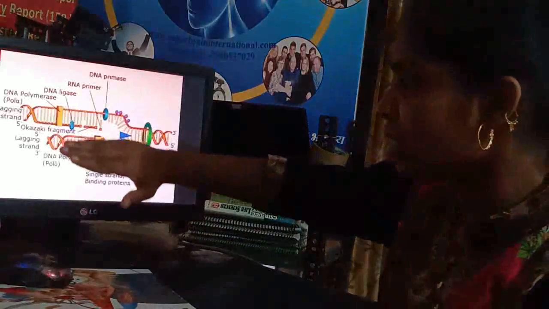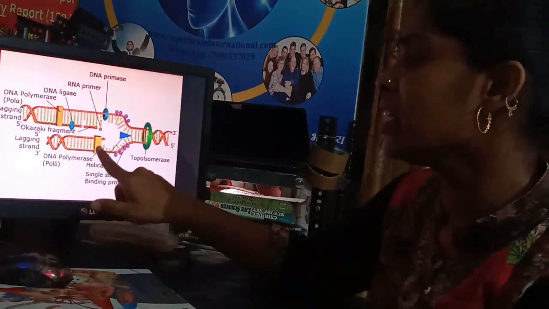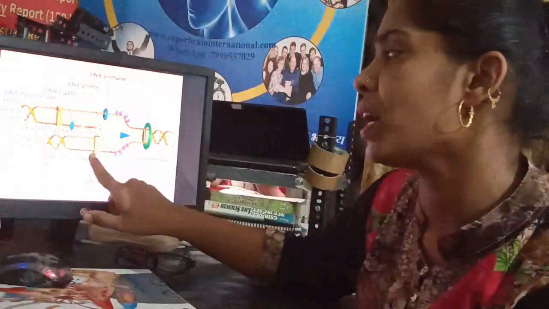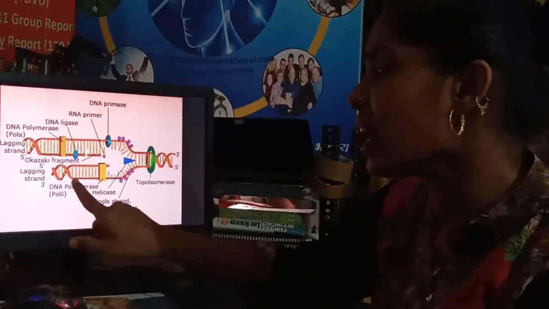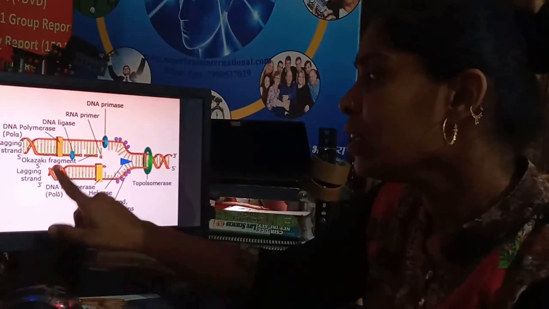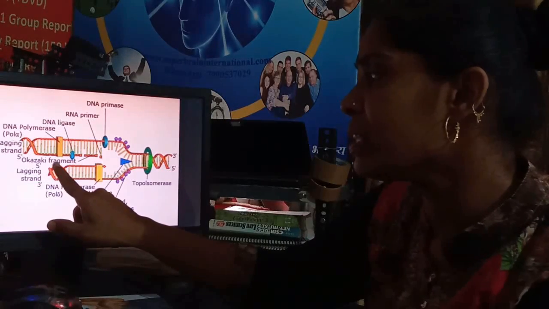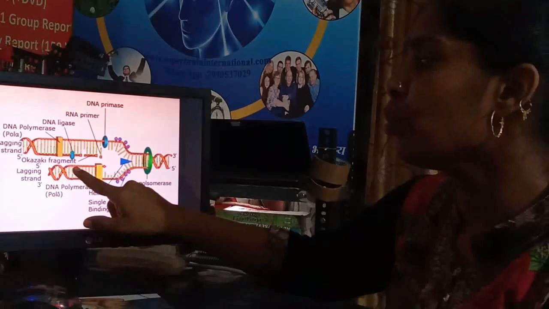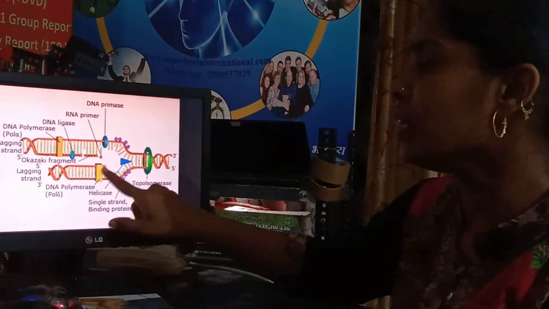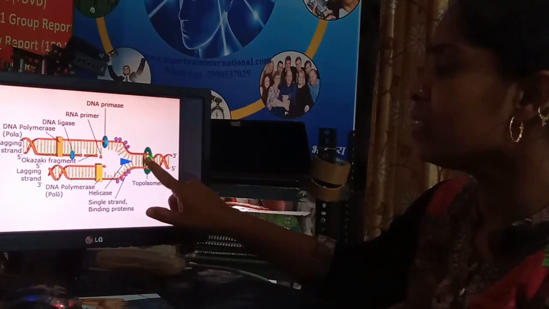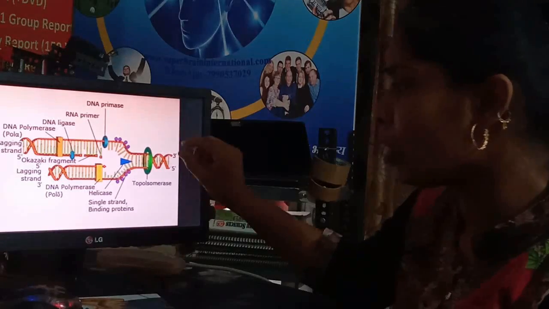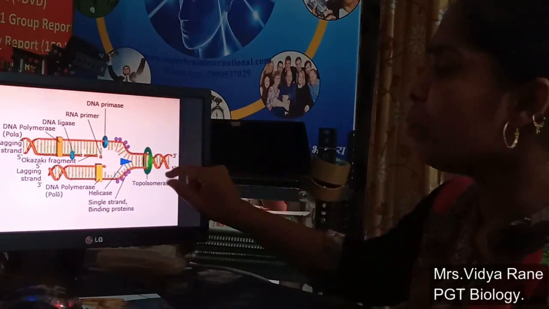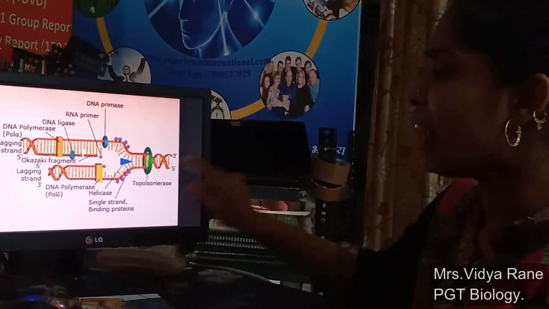So first consider this strand. This strand is called the leading strand. Now in this leading strand, this is a 3' end, so from the 5' end a new DNA will start to form from here, and it will go on continuing. Helicase will go on opening these hydrogen bonds, and the fork will go on extending backside.